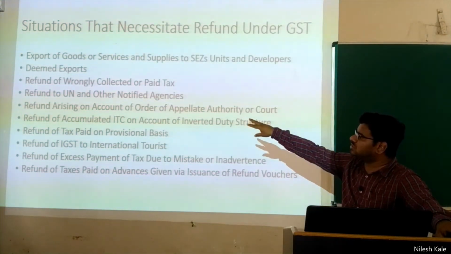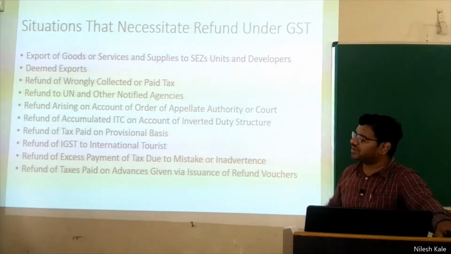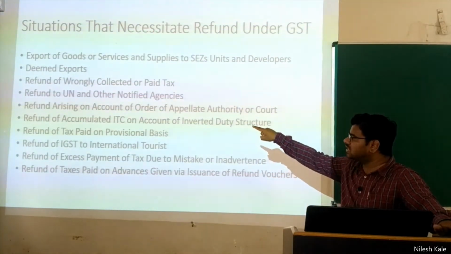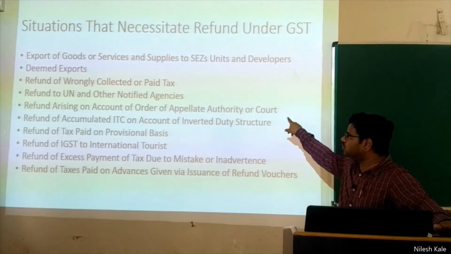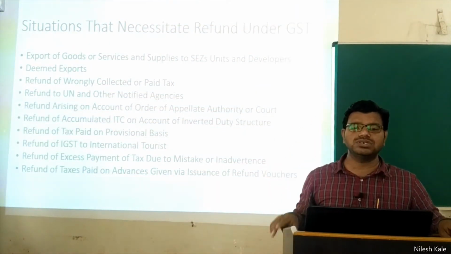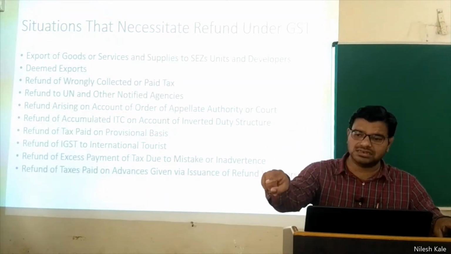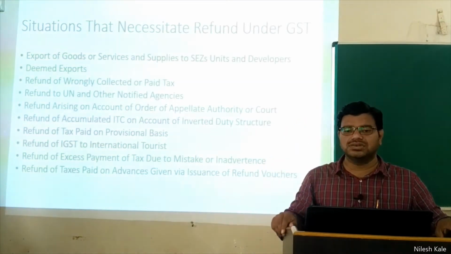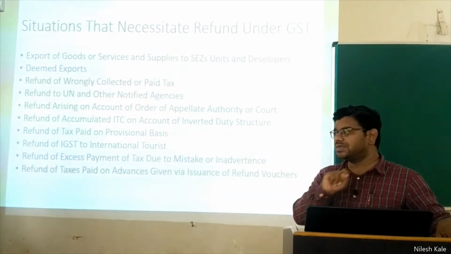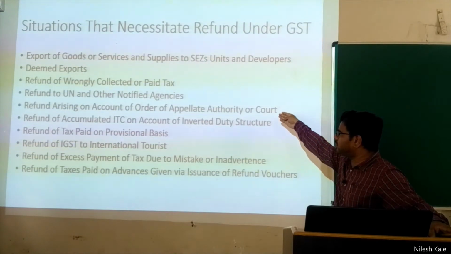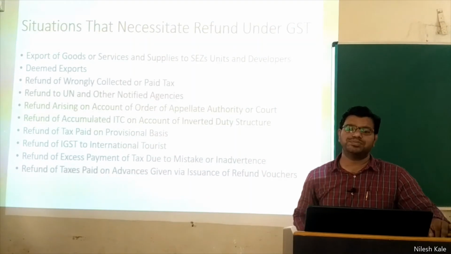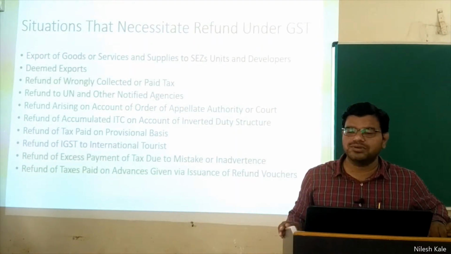Refund to UN or any other notified agencies, that is what we have seen in the previous slide also. Refund arising on account of an order of the appellate authority or court. If the matter has gone into the court and the court says the government must give back all the taxes that you have paid, or a certain part of them, then upon the court's order or the appellate authority's order, the government has to pay you back the money in the form of refunds.